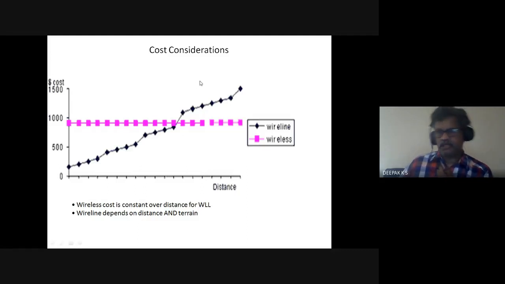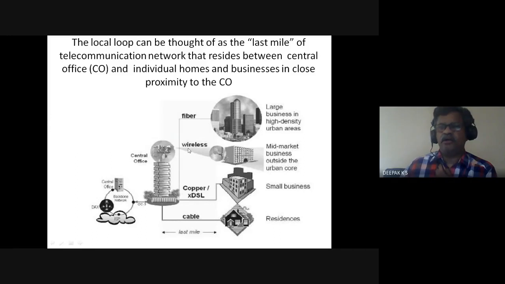One aspect which favors wireless local loop is that if you increase the distance, the cost of deployment is the same, whereas for a wireline, the cost increases with distance, and with terrain as well. So there are many factors which favor wireless in local loop. Basically, last mile access from the central office to a residence or office.